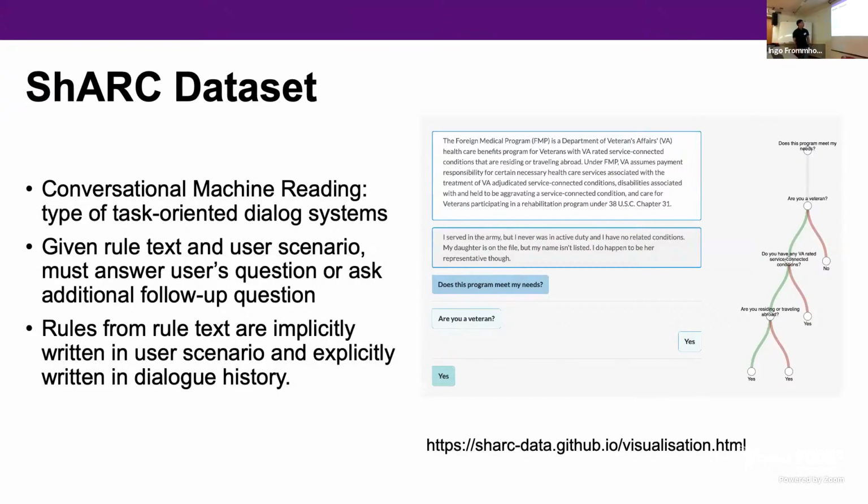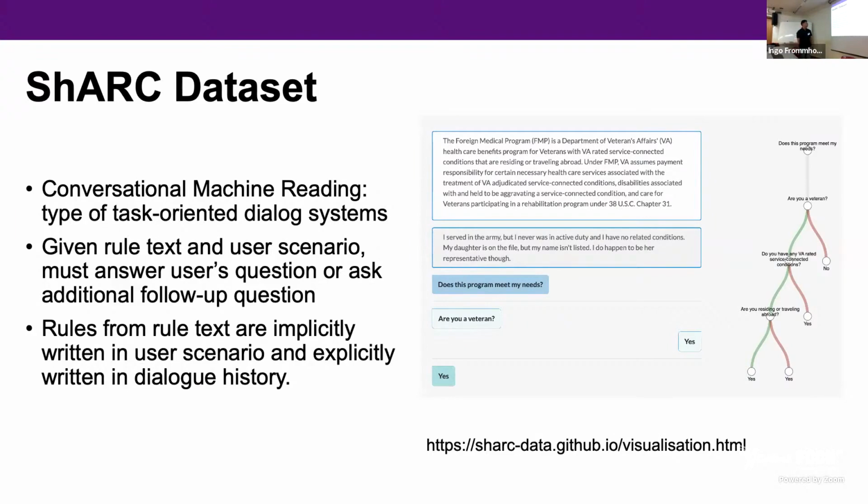In this example, at the top we have the rule text, and these are the rules explained in natural language text. Some of the rules are implicitly written inside the user scenario. So a user might say they served in the army and they were never in active duty and so on. And then the bot also has an explicitly written dialogue in the dialogue history.